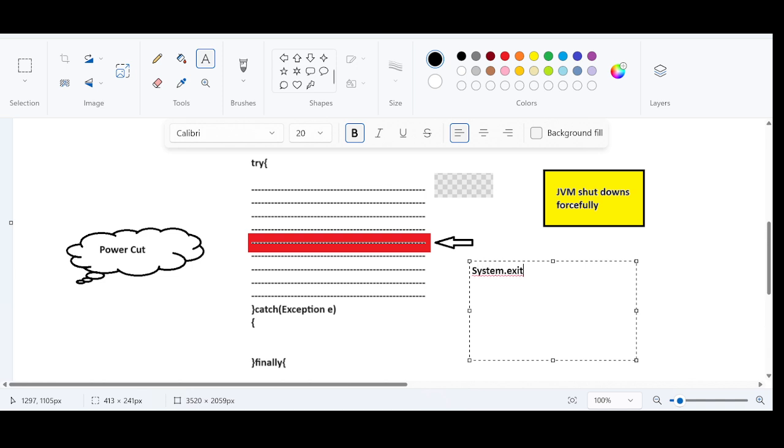System.exit is going to accept three arguments. 0 is nothing but normal termination. If it is accepting 1 or -1, both are going to indicate what? Abnormal termination. 1 or -1, abnormal termination. So these are the two specific cases where the finally block will fail to get executed.